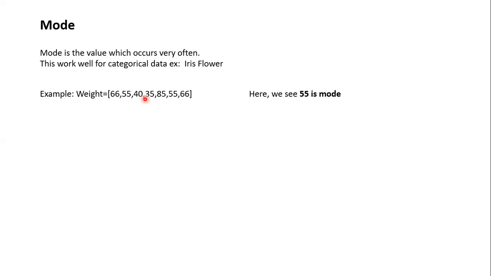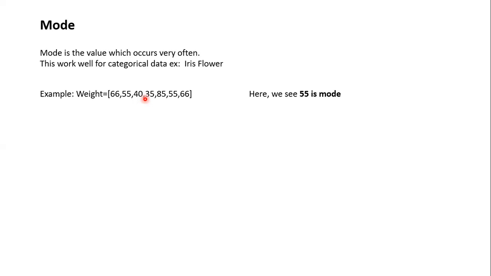So what happens if the numbers are not repeated? Then we won't be using the mode. We will be using the mean or median in such cases. Basically, we use the measures of central tendency in data science because they are very useful to handle the missing values in our data set. If we have any missing values, they can be replaced with the mean, median, or mode value.